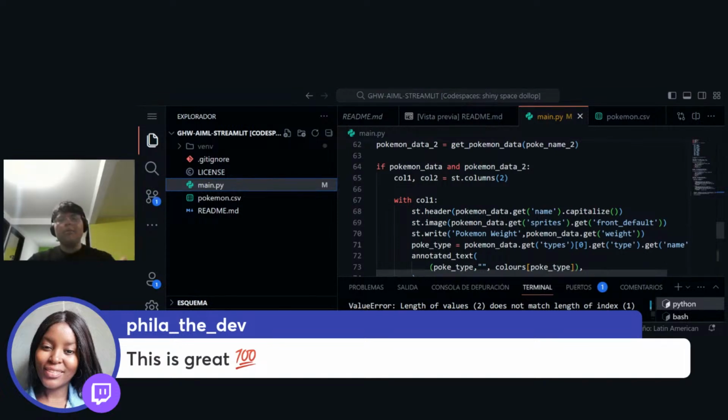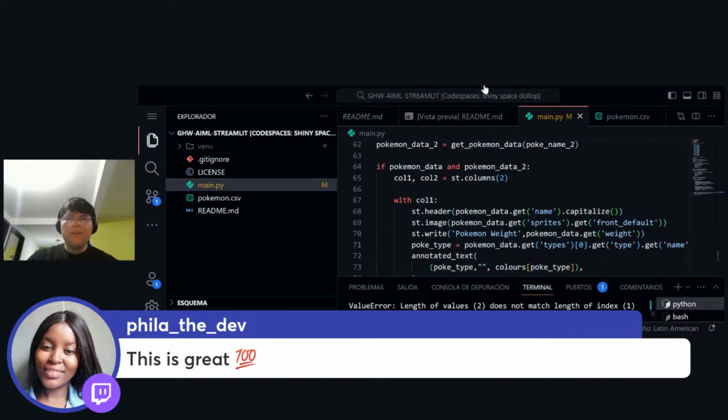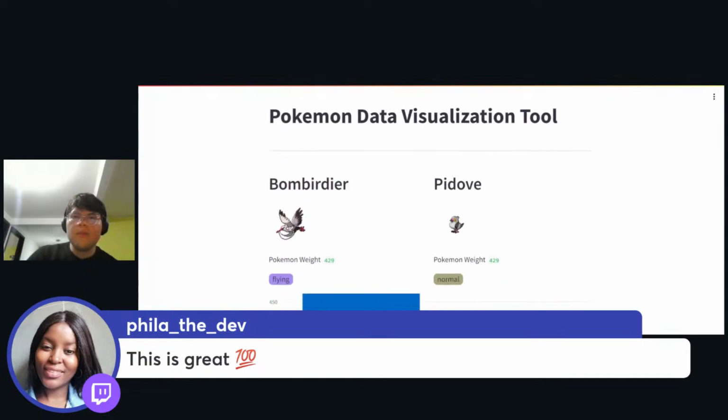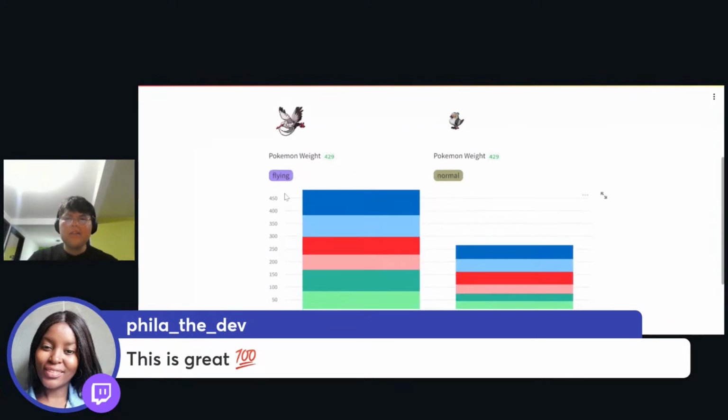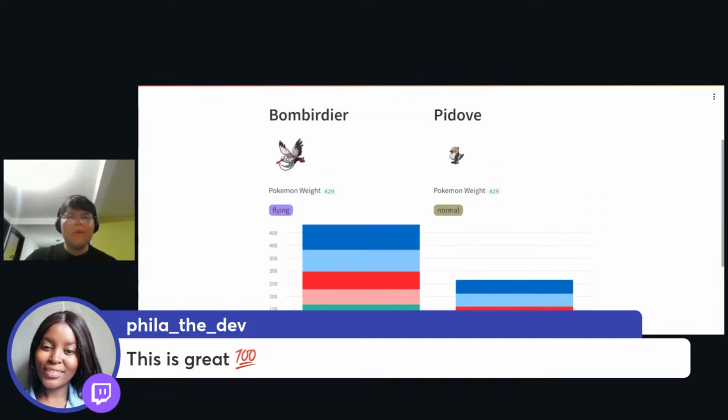For example, here we built a column. This element has just less than 100 lines of code, and we already are making things like creating charts, getting random Pokemon information, and formatting text and colors for each kind of thing that we want to do.